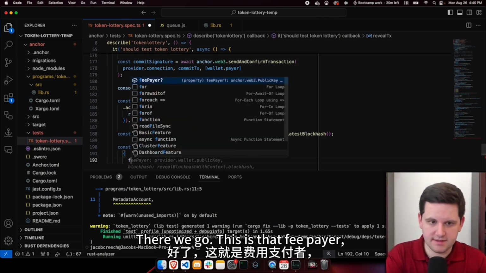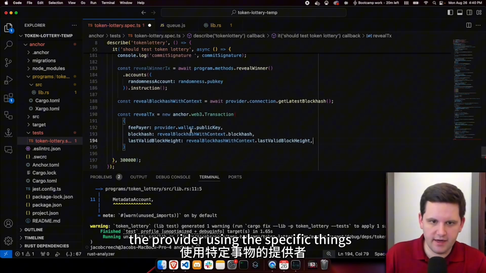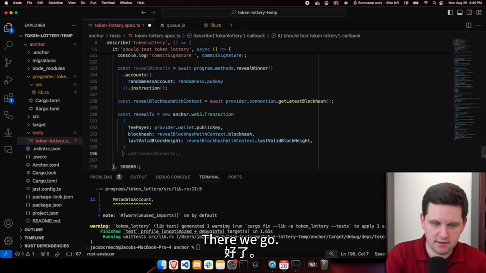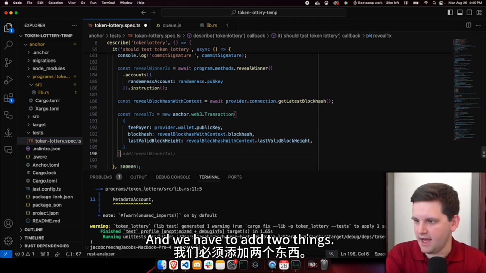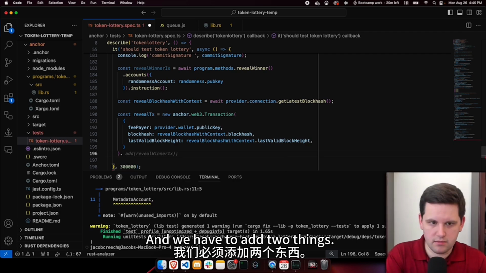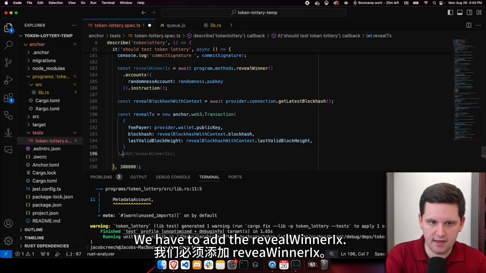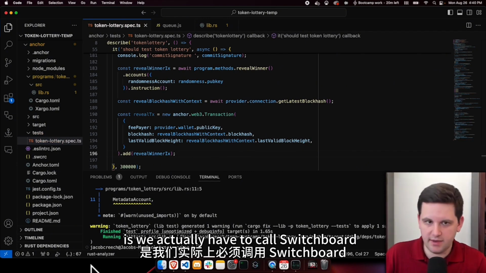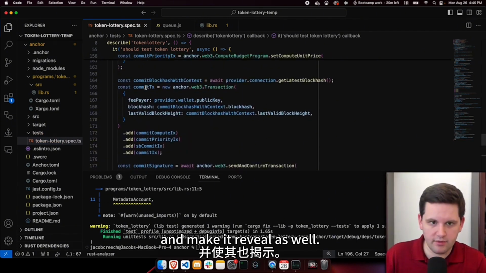There we go. This is the fee payer of the provider using the specific things in our reveal block hash with context. There we go. And we have to add two things. We have to add the reveal winner IX, and then there's one other thing that we haven't done yet, which is we actually have to call Switchboard and make it reveal as well.